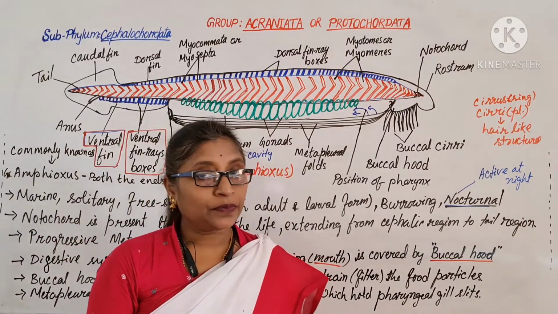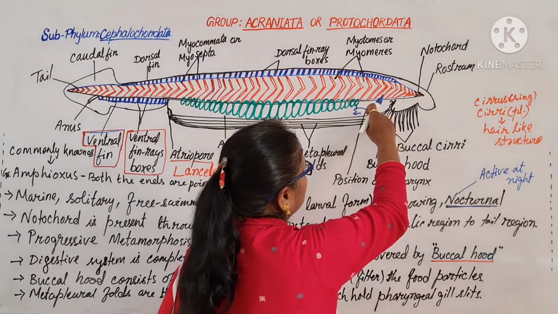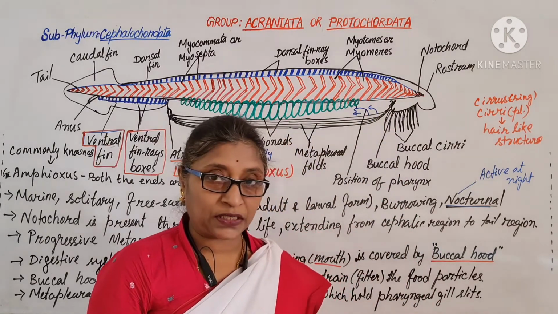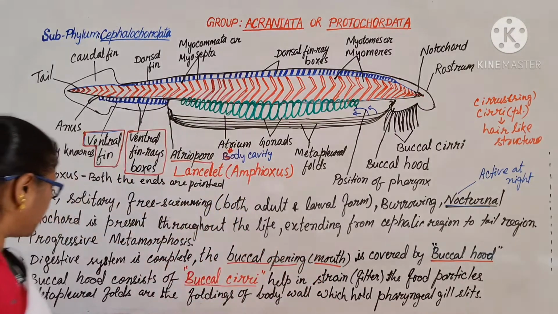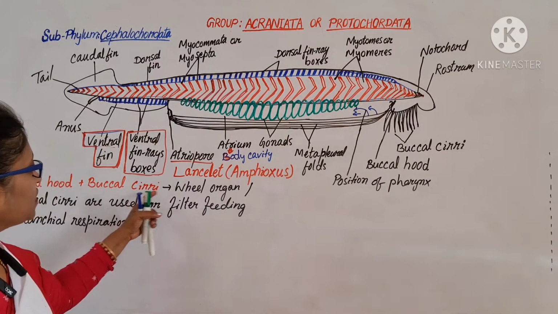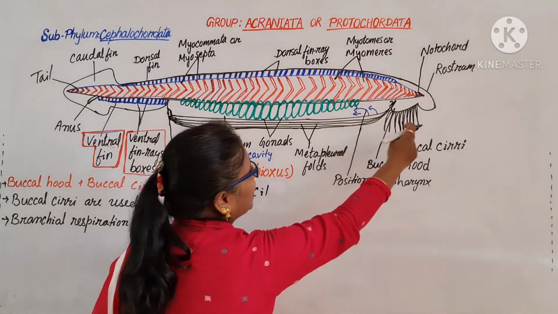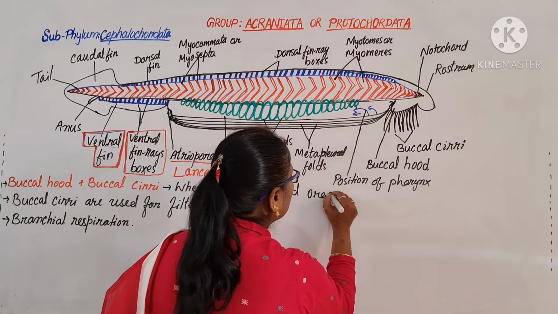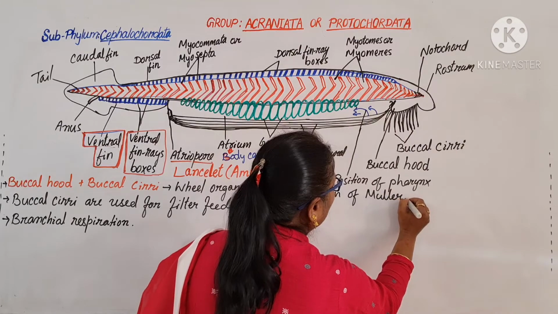Atriopore is an opening through which the water goes out, and in the pharyngeal region the exchange of gases also takes place, as respiration occurs through the gills. Branchial respiration occurs. Buccal cirri are used for filter feeding. The ciliated organ is also known as the ciliated organ of Muller, named after the scientist.